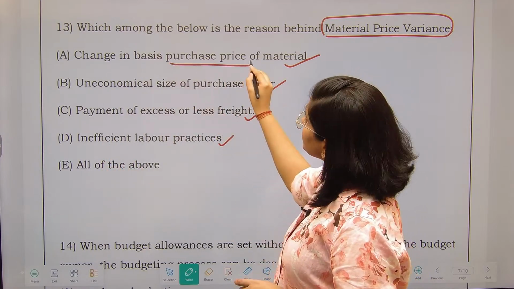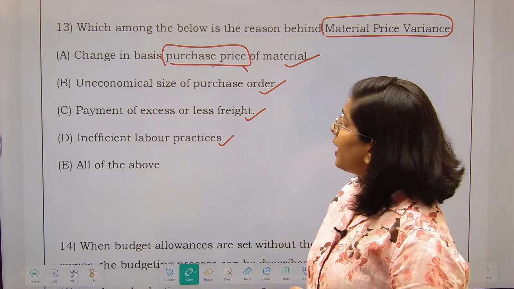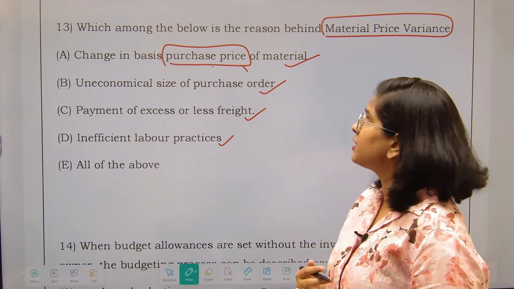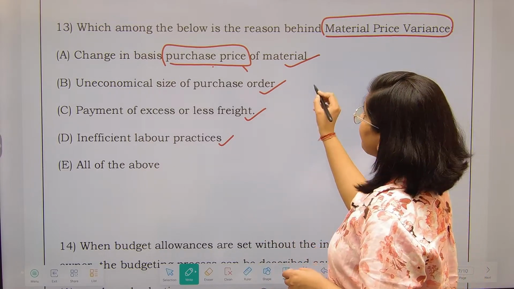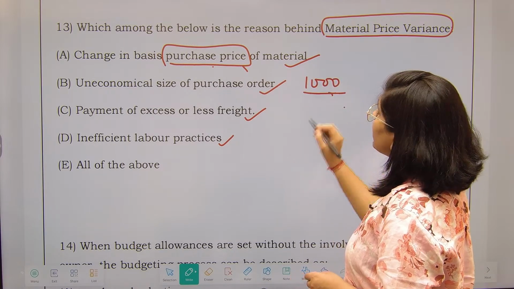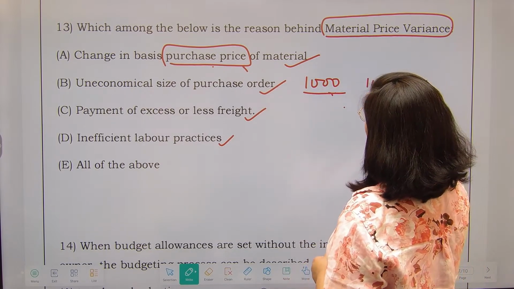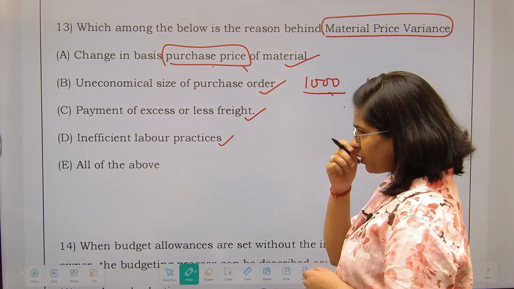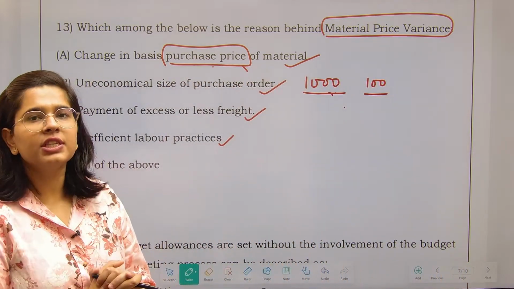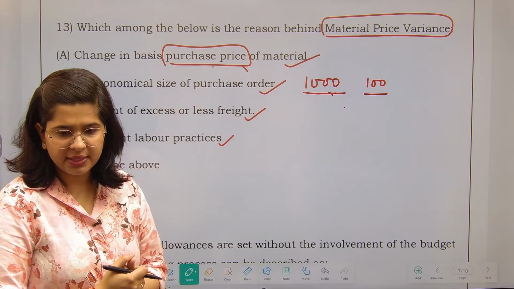If your purchase price changes, yes, it is going to affect the material price. Uneconomical size of purchase order means, see, if you are purchasing 1000 units, then the trader is going to charge a different rate, and if you are purchasing 100 units, then the trader is going to charge a different rate. Fine. So because of this particular reason, yes, it is also going to impact the price.